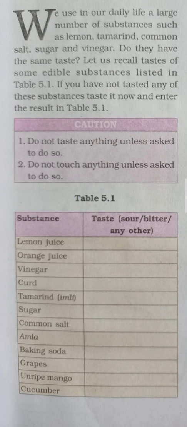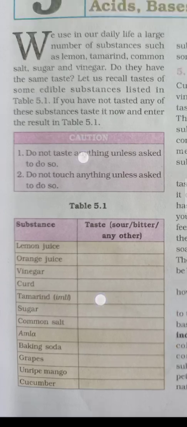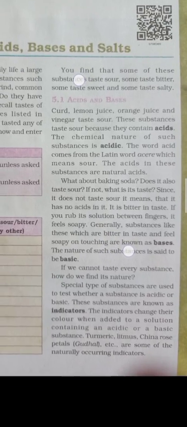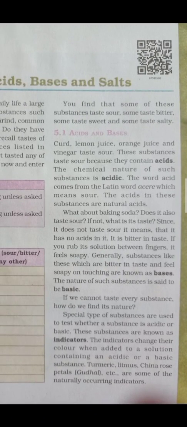The lemon juice, what is the taste of the lemon juice? Is it sour? Is it bitter? Bitter means kadwa. Sour means khatta. Any other, sweet, salty. Clear? This table you have to fill.